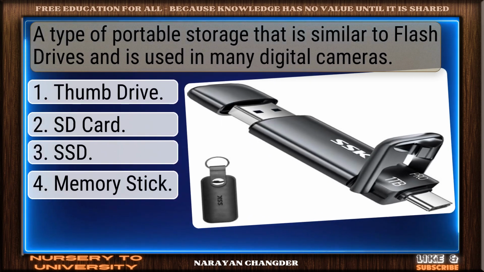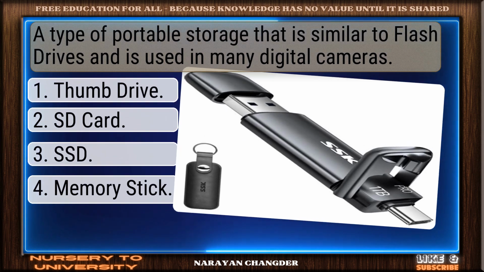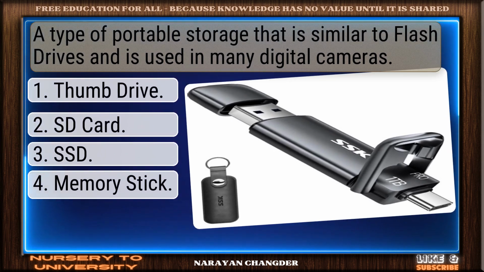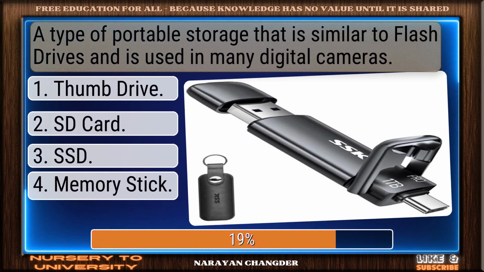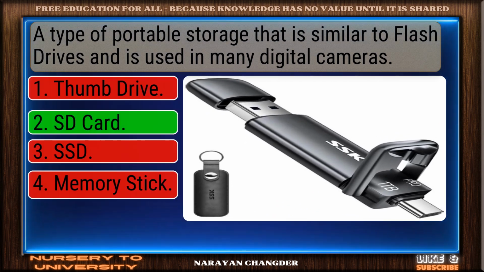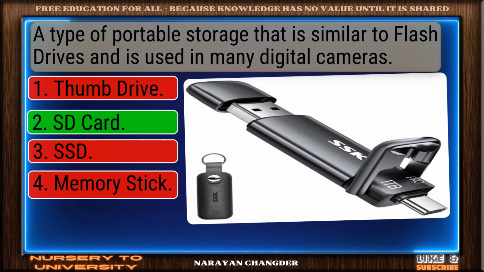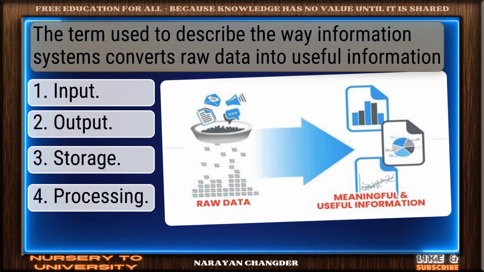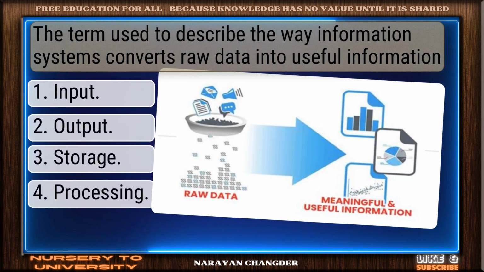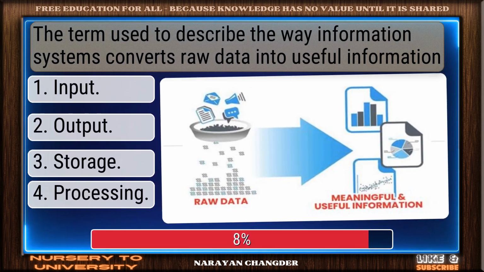A type of portable storage that is similar to flash drives and is used in many digital cameras. Sharp thinking. SD card is the right choice. The term used to describe the way information systems converts raw data into useful information.